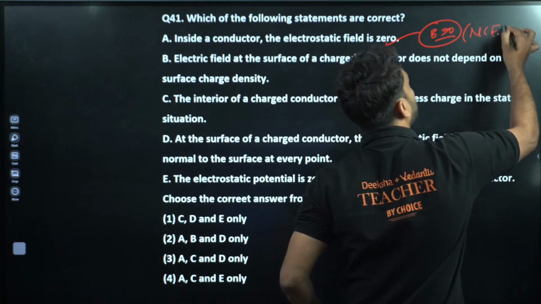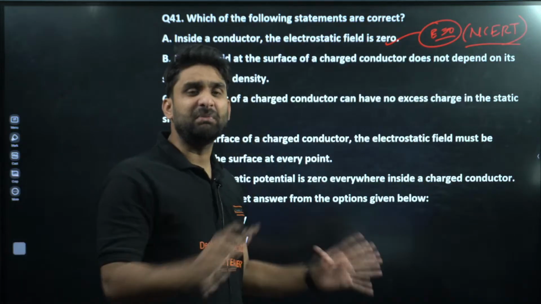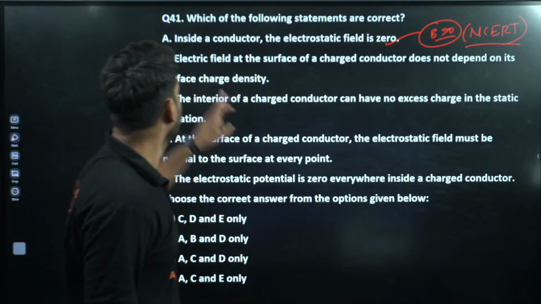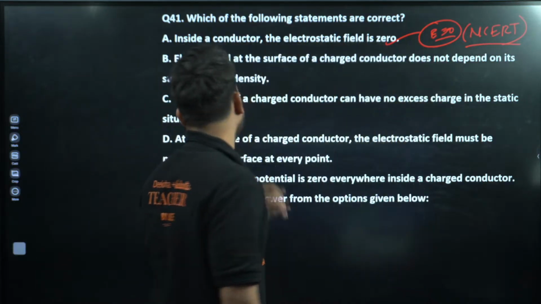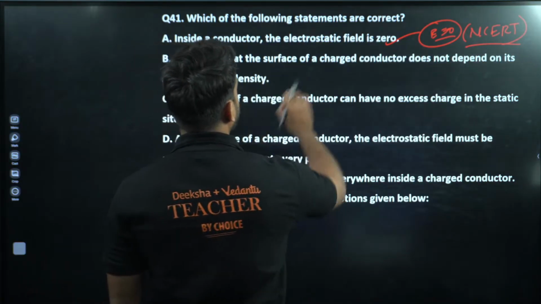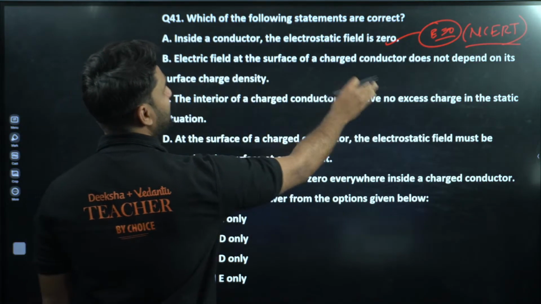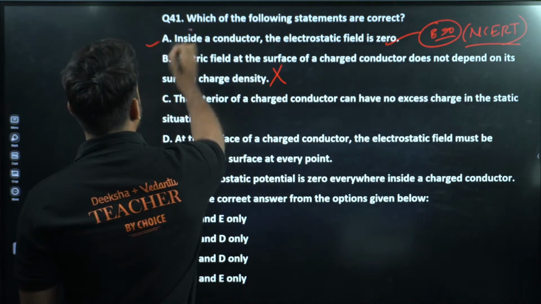Basically, there is a line in the NCERT textbook, Electric Charge and Field. Very simple, there is a direct line in their textbook: Electric field at the surface of a charged conductor does not depend on its charge. No, this is absolutely wrong. It depends. So this is wrong.